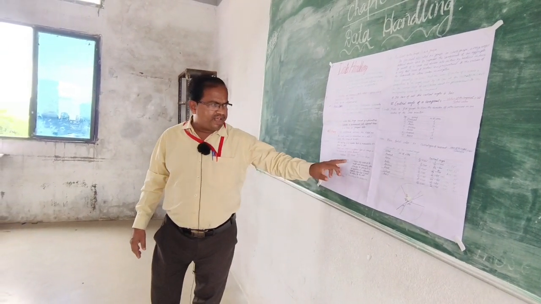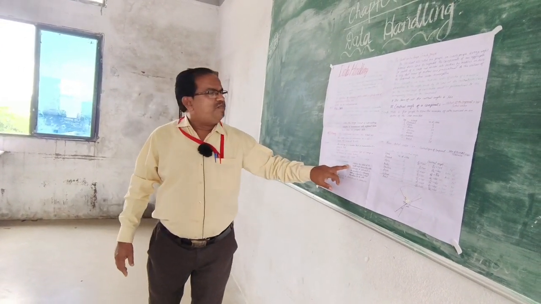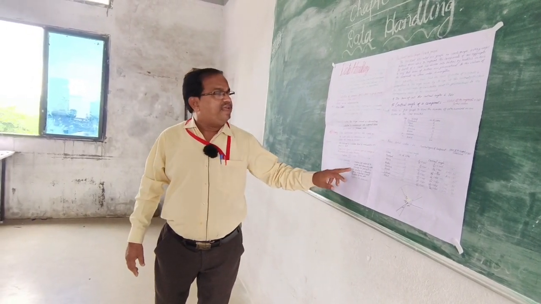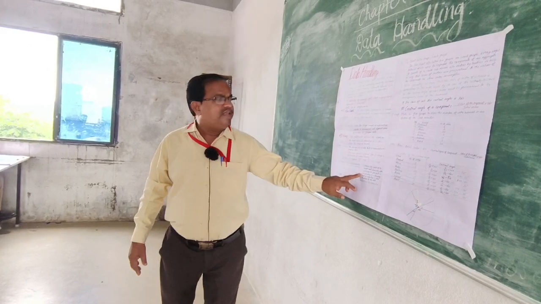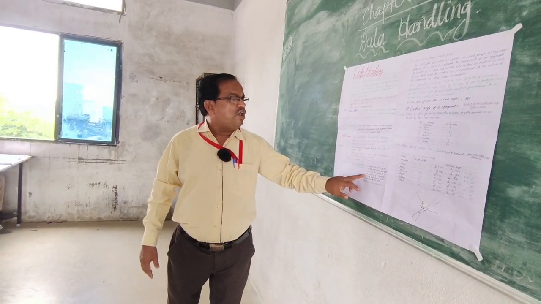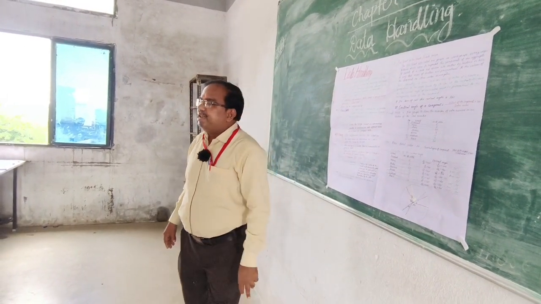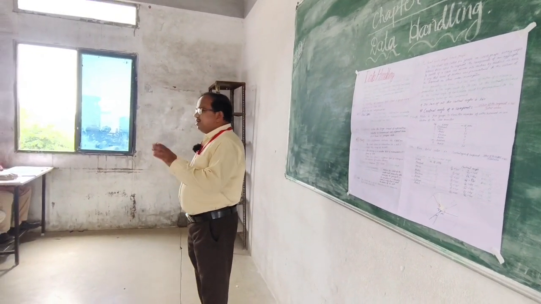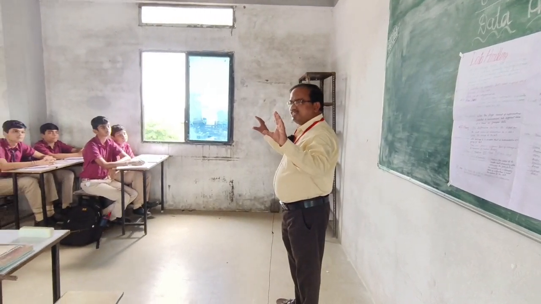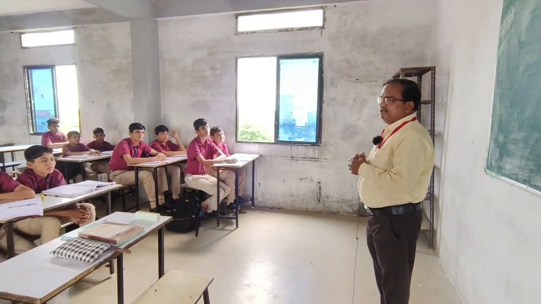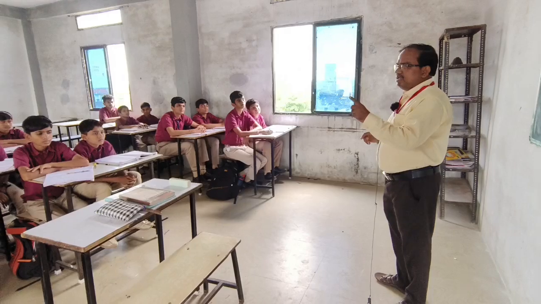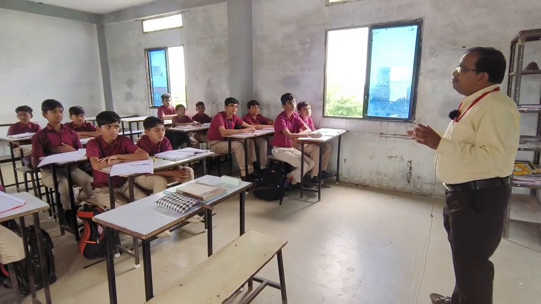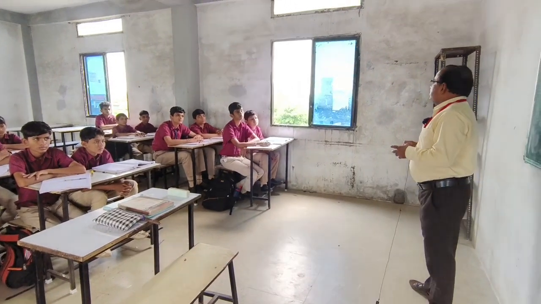Second, the average median: the value of the middle-most observation after arranging the given data in ascending order, called the order of magnitude, is the median of the data. That means when we collect data and arrange it in ascending order, the middle part of the data is known as the median of the data. And when you collect data, maybe that number is odd or maybe even.